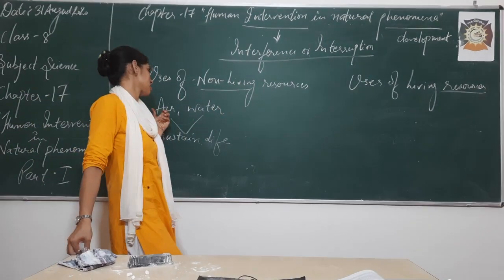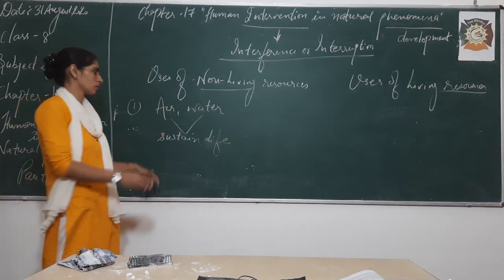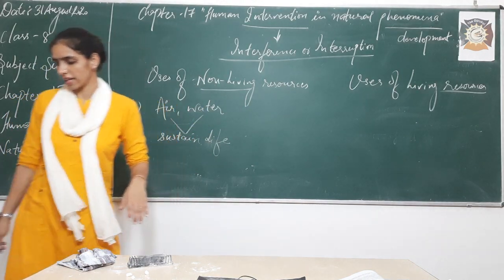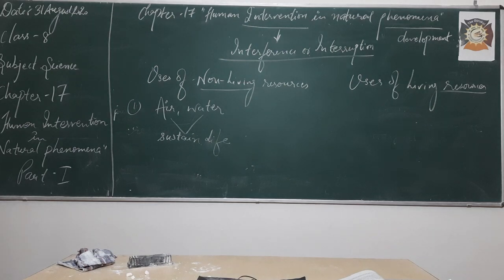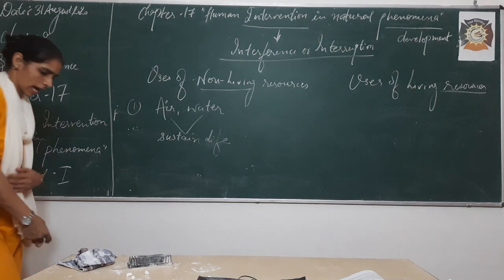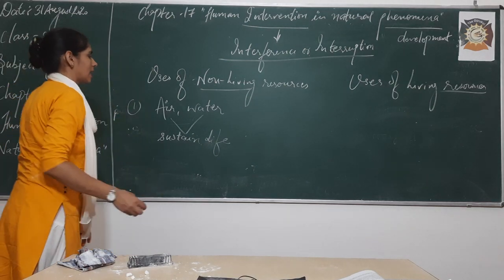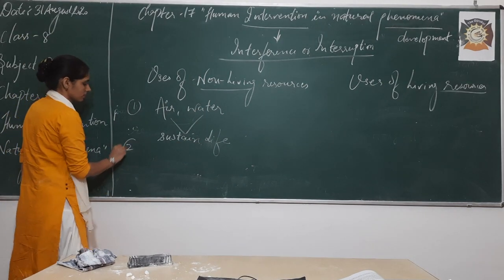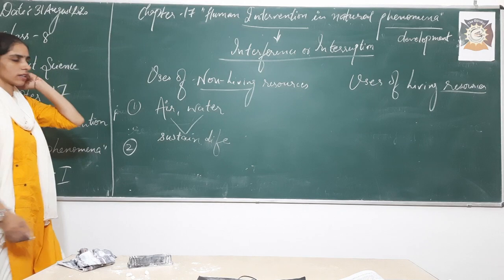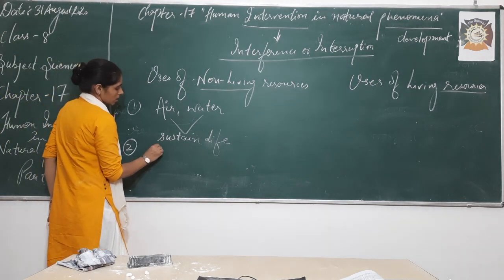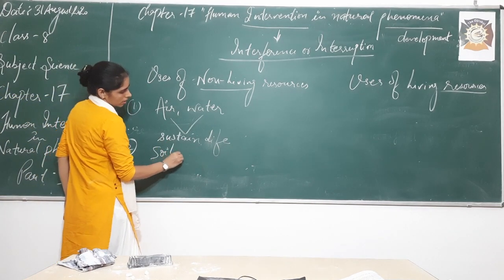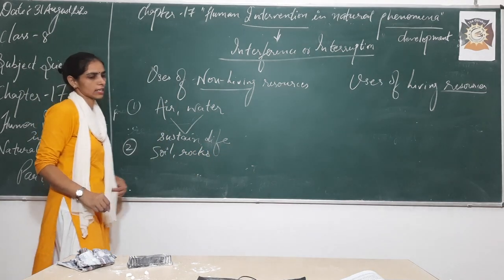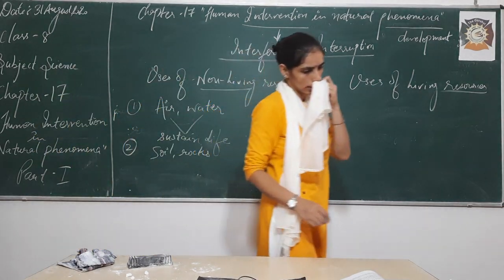We need fresh air, we need oxygen to breathe and to survive. In the same manner, we need water to drink. Otherwise, we will not be able to carry on our daily life activities without water. Next, what else do we need? We need soil and rocks.